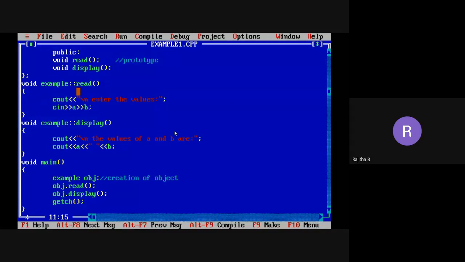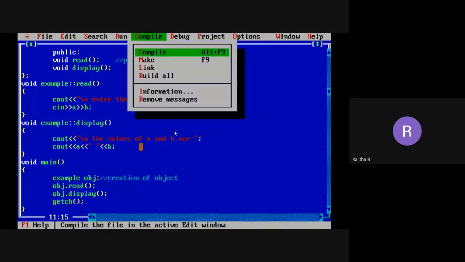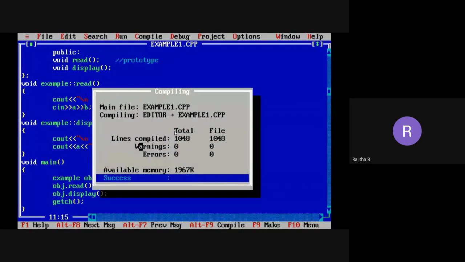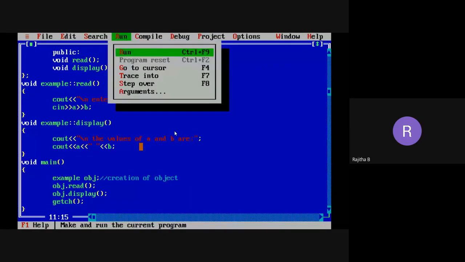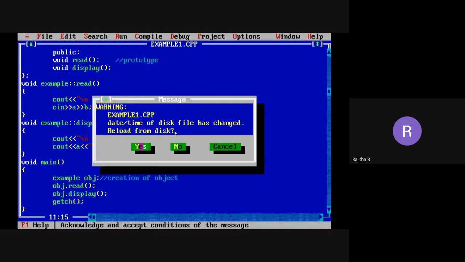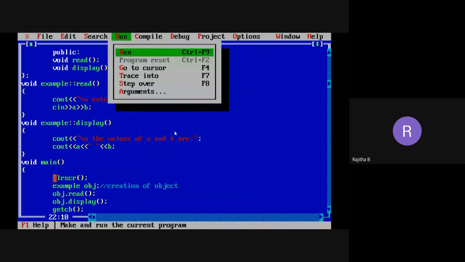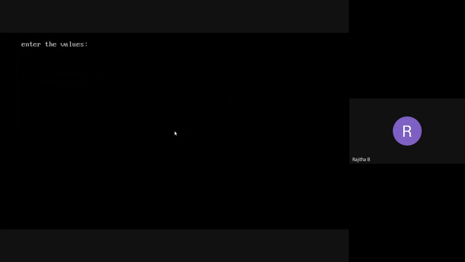Okay. Now I'm going to save this program. Now try to compile this. Yes, we don't have any errors. Then try to run the program. Okay, I want to clear the output. See here, I'm getting the previous programs' output also. I want to clear this first, using CLRSCR. So before the first statement of main, we can take the CLRSCR function. Okay, now try to compile and run the program. Now I'm getting only the output of this particular program.